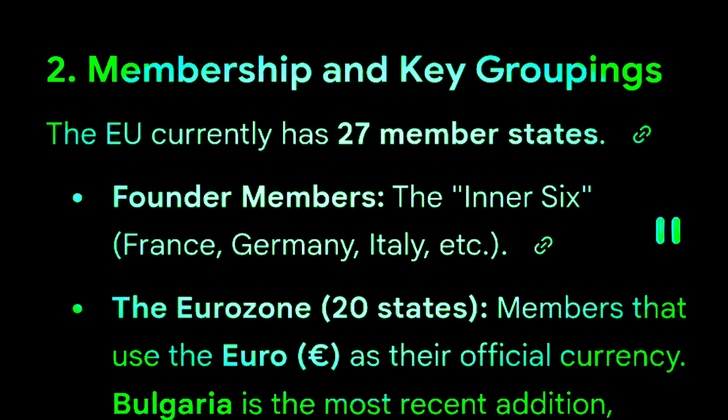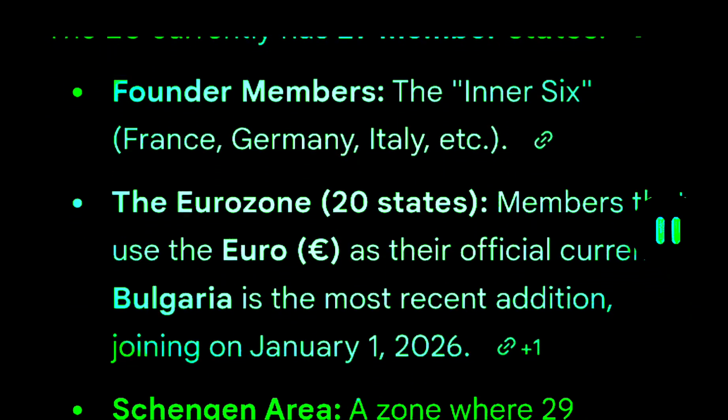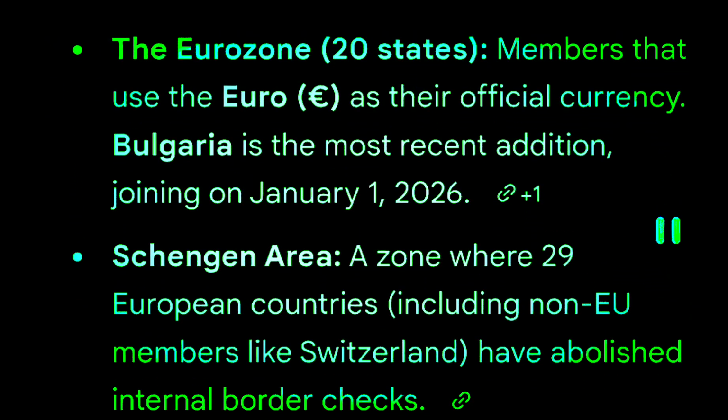2. Membership and key groupings. The EU currently has 27 member states. Founder members, the Inner Six: France, Germany, Italy, etc. The Eurozone, 20 states, members that use the euro as their official currency.